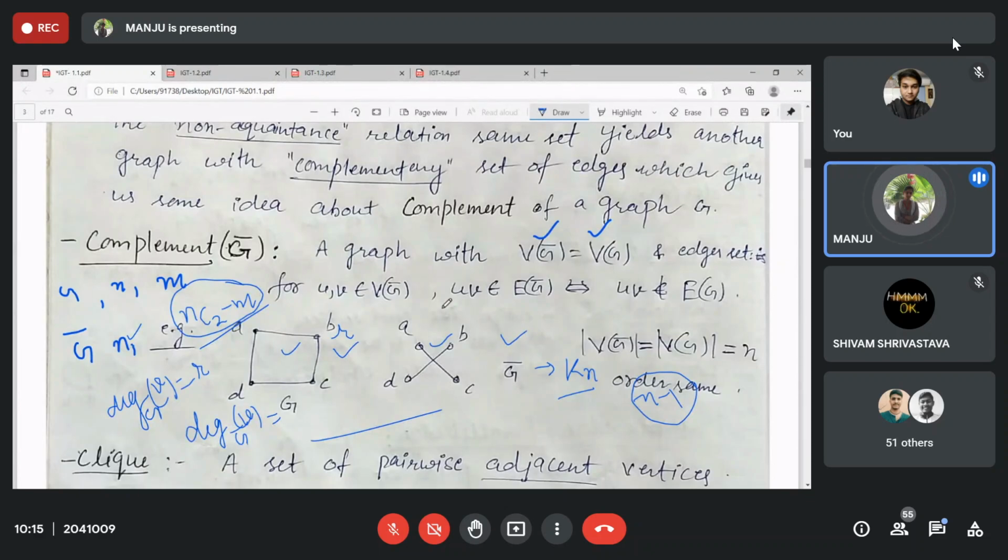Because degree of v in G plus degree of v in G complement makes n minus 1, because we don't repeat any edges. So degree of v in G plus degree of v in G complement is n minus 1, for a simple graph.